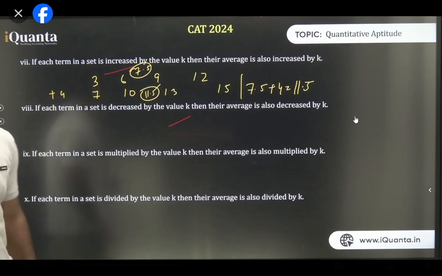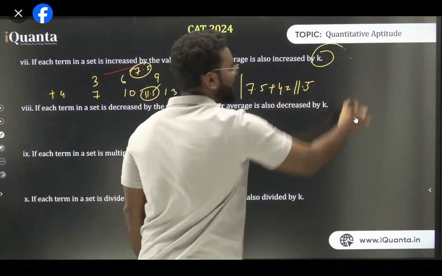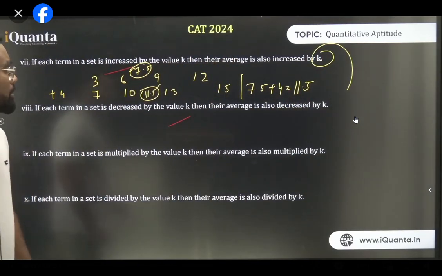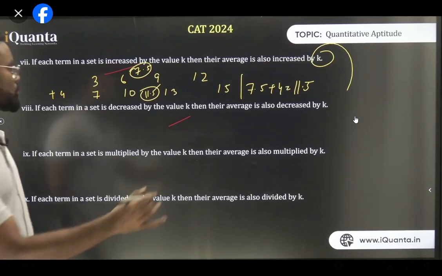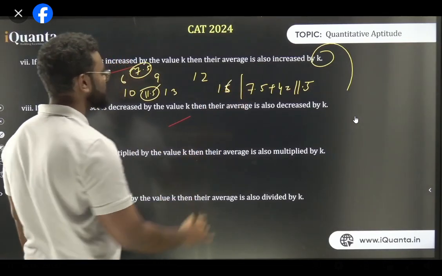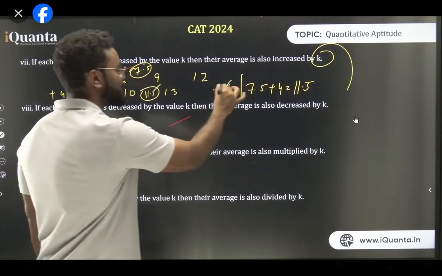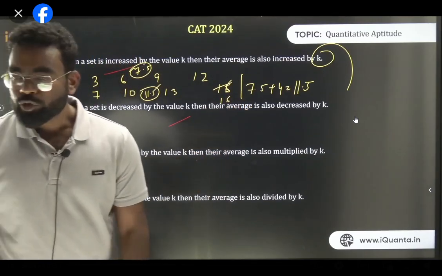Why 4? Because I'm giving you an example. You can do it with 6 also. So this is k. So k can be anything. It can be 6 also, no problem. Last wala is like 15. Sorry. It is 16. I'm so sorry. This is 16. Yes. Thank you for reminding me. So is it clear?